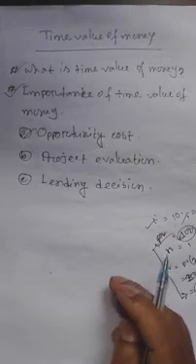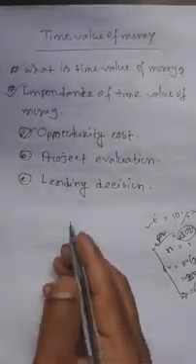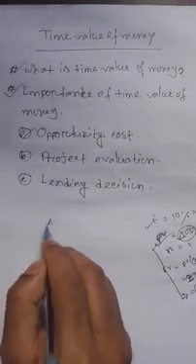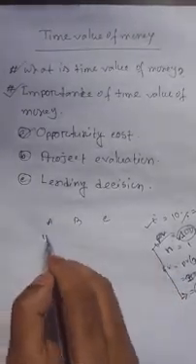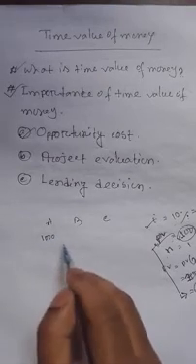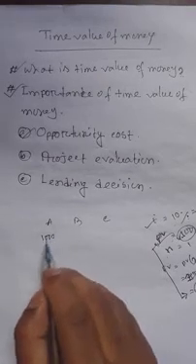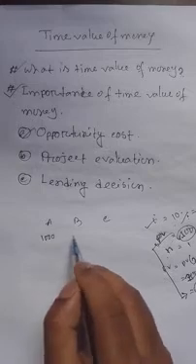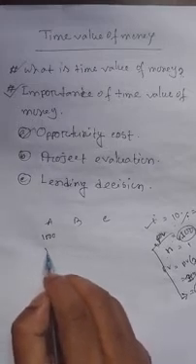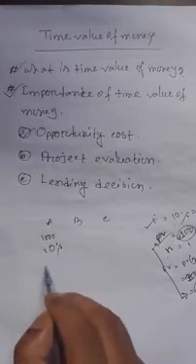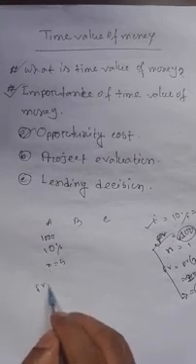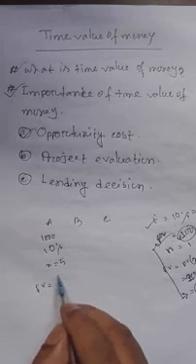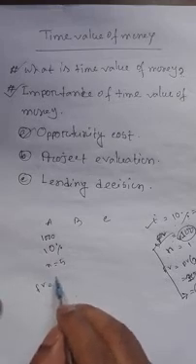Suppose I have three projects: project A, project B, and project C. When I invest 1,000 taka in any one project, suppose project A, then the interest rate is 10% and the time is 5 years. Then I will get a sum of money.